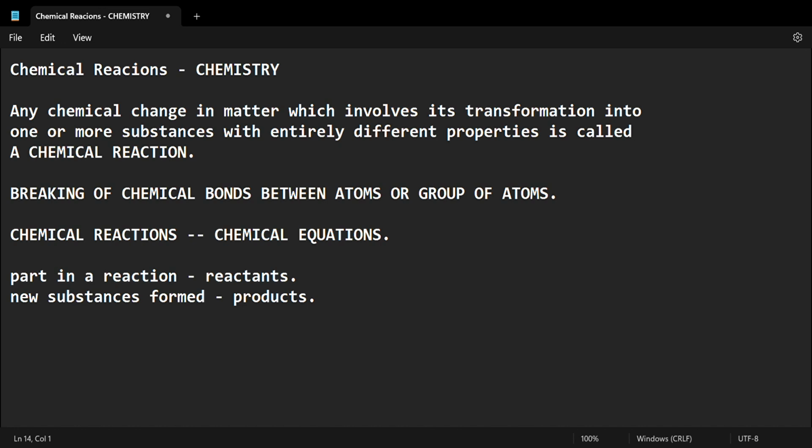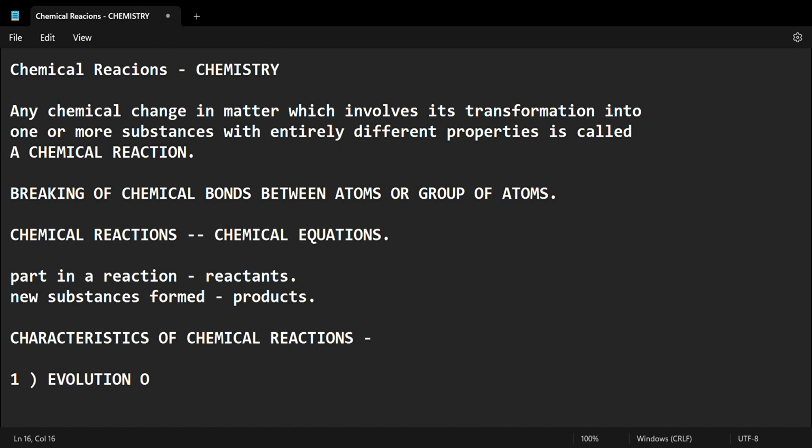Now the characteristics of chemical reactions. There are 5 characteristics of chemical reactions. Number 1 is the evolution of gas. In many chemical reactions, the product, what we have learned before, products are the new substances formed, is a gas.